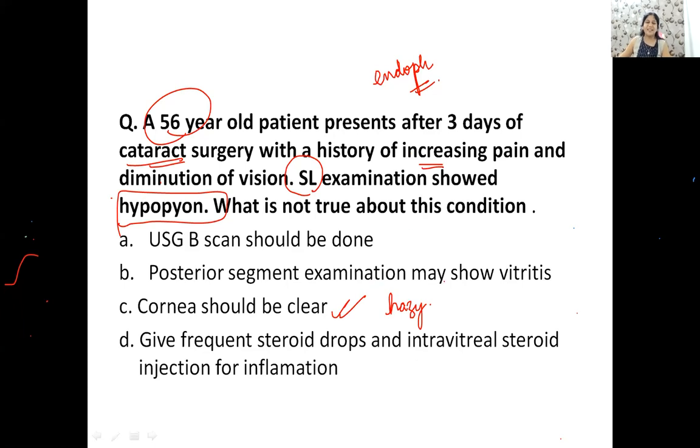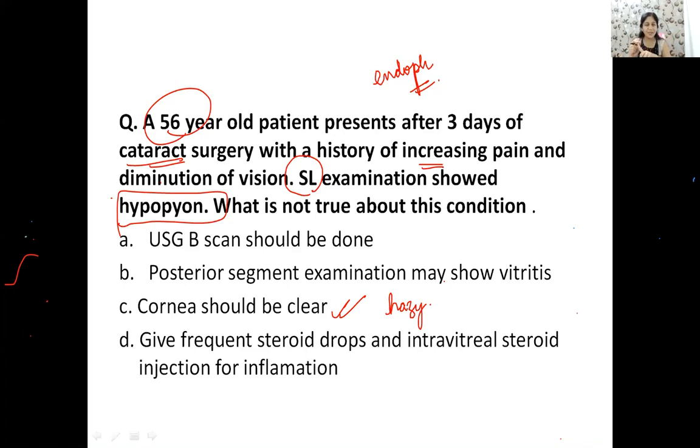Yes. So I am telling you that in endophthalmitis, if you have a severe inflammation, you don't expect that the cornea should be clear. Okay? Now, this time they won't ask you a simple question where they give the history and you state the diagnosis. No, this was long back. Now they can ask you something more about endophthalmitis. So you should know what are the organisms.